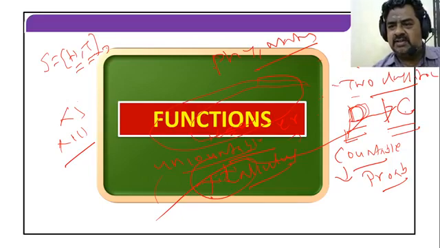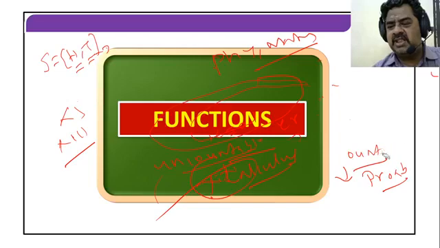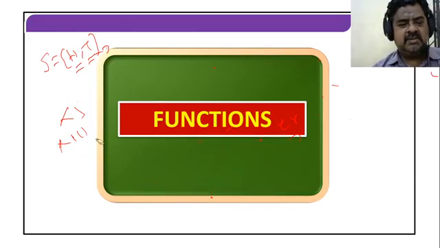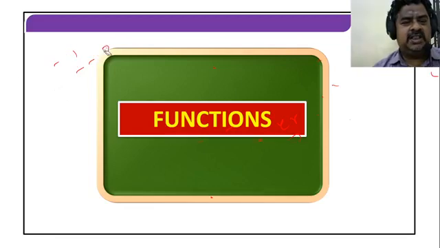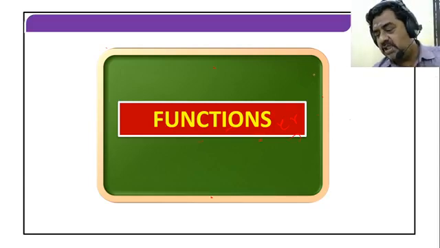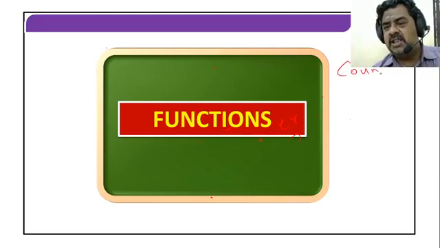Like our name, the function also plays a very vital role. Once again, I will repeat. What is meant by a mathematical function? There are some standard functions available: quadratic function, logarithmic function, exponential function, trigonometric function. From the function we can classify into either discrete or continuous. What is meant by discrete? If the values are countable, then it is known as discrete. If it is uncountable, then it is known as continuous.